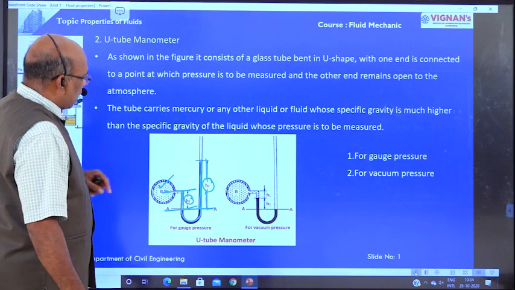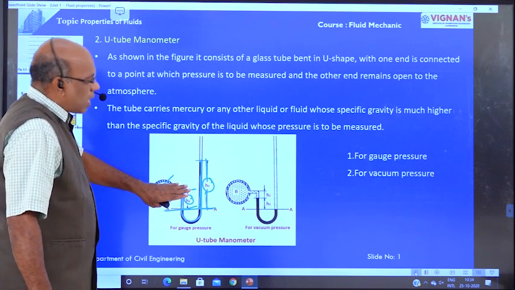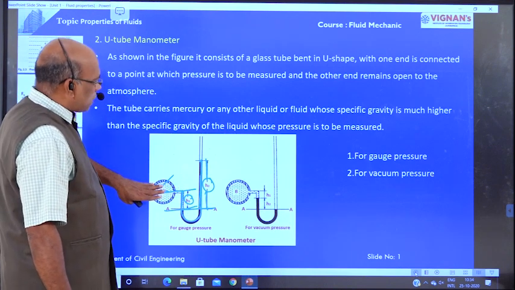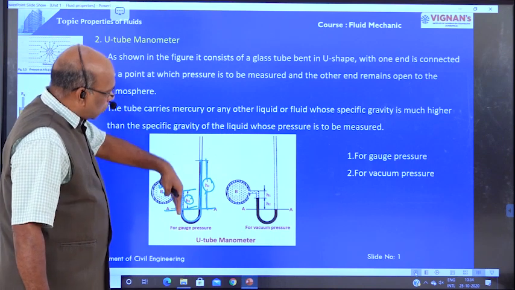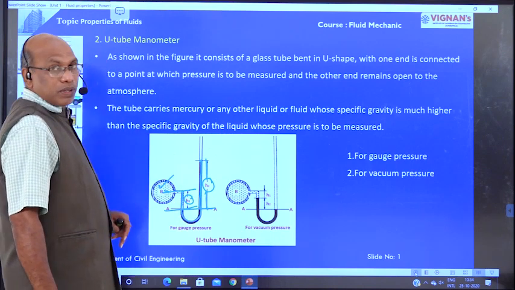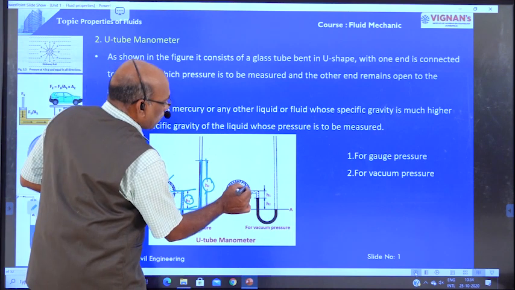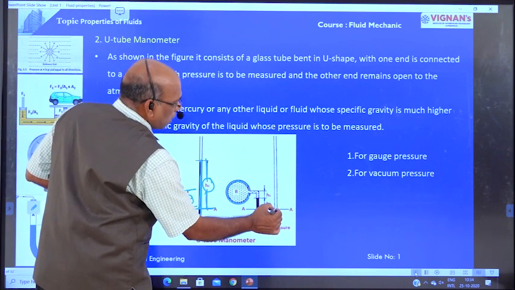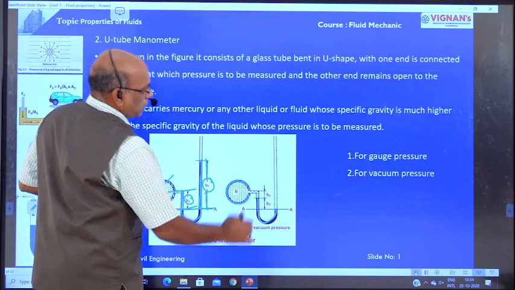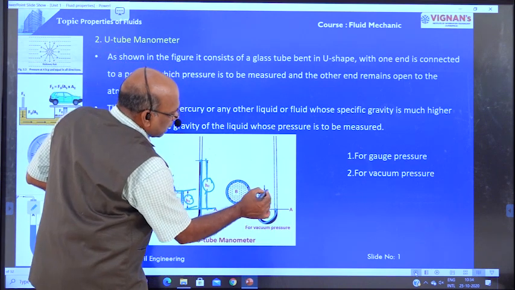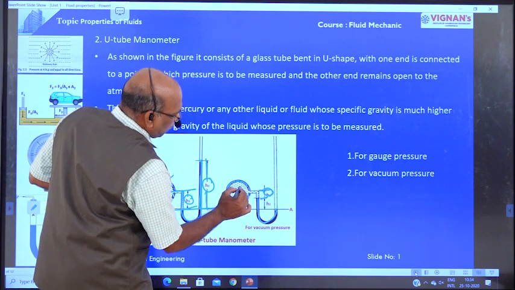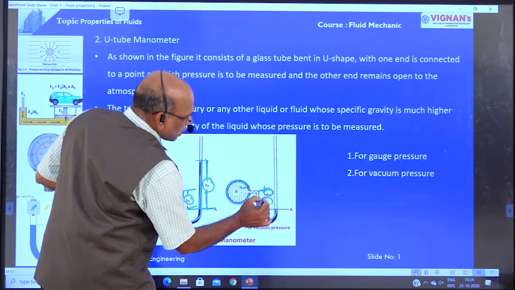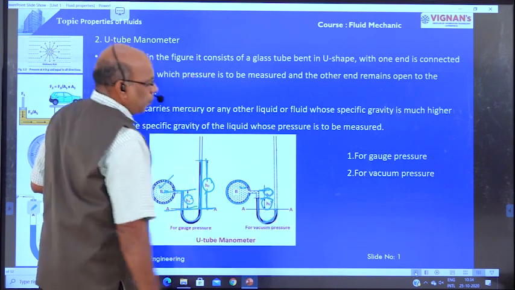Next slide. In the case of positive pressure, the pressure in the pipe is positive, and automatically the mercury level moves towards the right side. Whereas if the pressure in the pipe is negative, the mercury level moves towards the left side. Here, h1 is the level of liquid flowing in the pipe, and h2 is the level of mercury in the manometer.